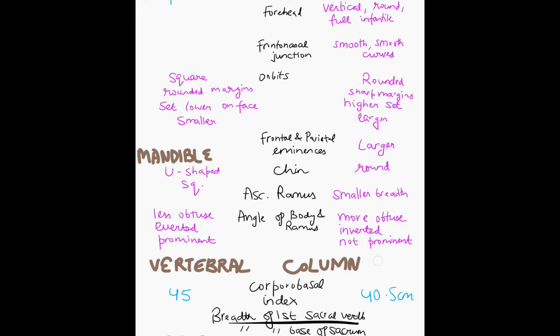Coming down a little from the forehead, the frontonasal junction comes, that will be smooth and curved in the females. Then orbits: females have beautiful round large eyes with sharp margins and higher set, rounded, sharp margins, higher set, and larger. While in the males, the orbits will be square, rounded margins, set lower on the face, and smaller. Margins are round in the males, but the whole orbit is round in the females.